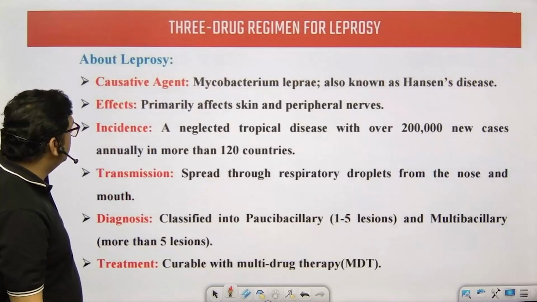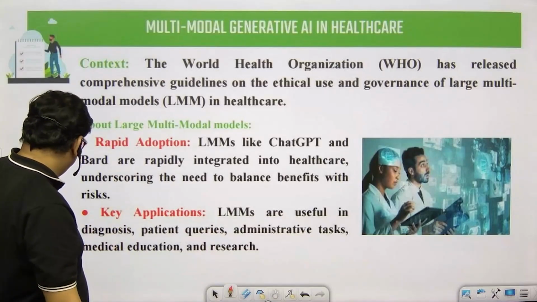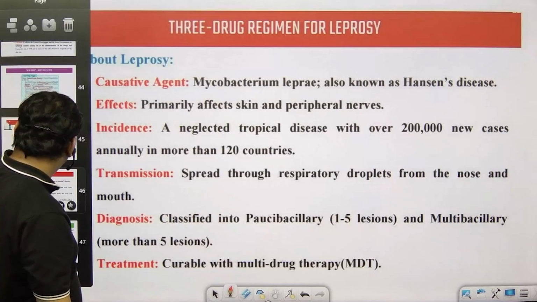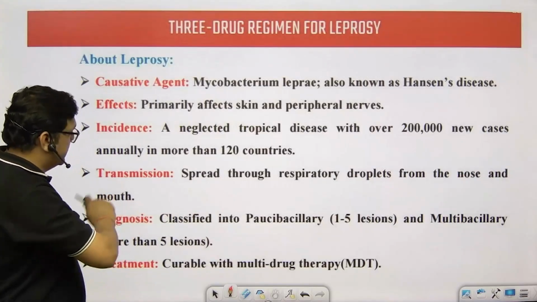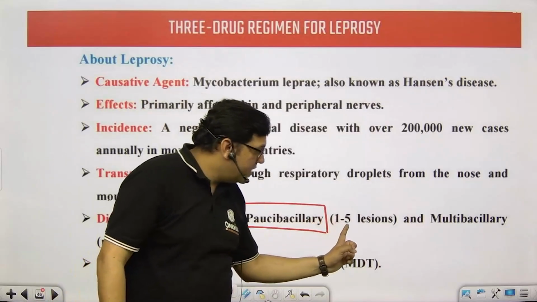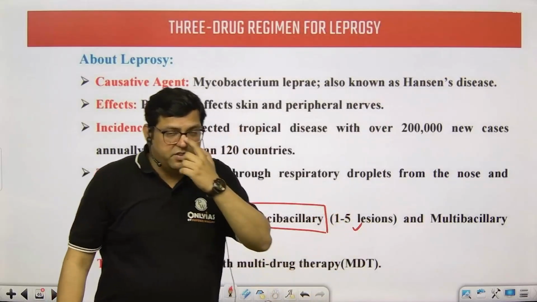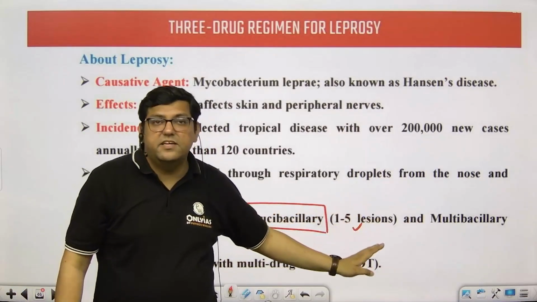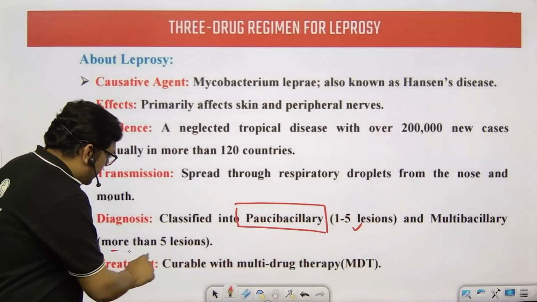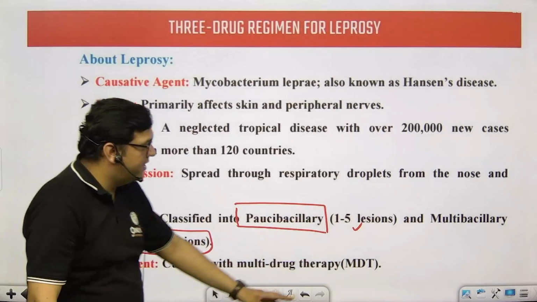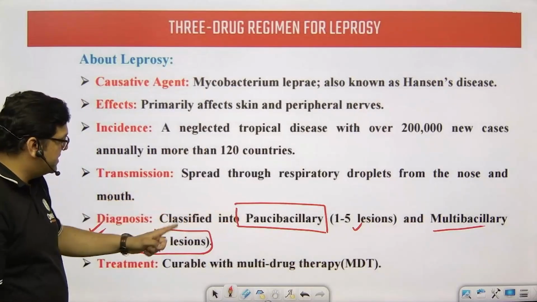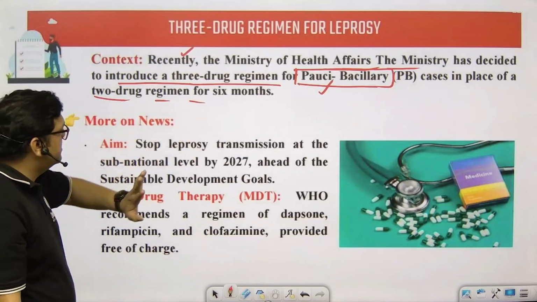So let me first tell you what is the basic difference between these 2 terms. The paucibacillary term is basically related to 1 to 5 lesions. When the lesions are within the number 5, they are called paucibacillary, and when the lesions are more than 5, they are called multibacillary. So this is the actual difference between paucibacillary and multibacillary. You must know this first of all.